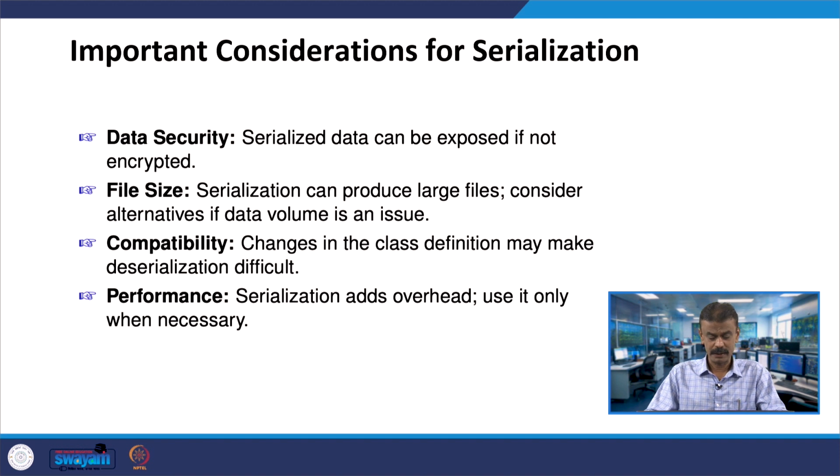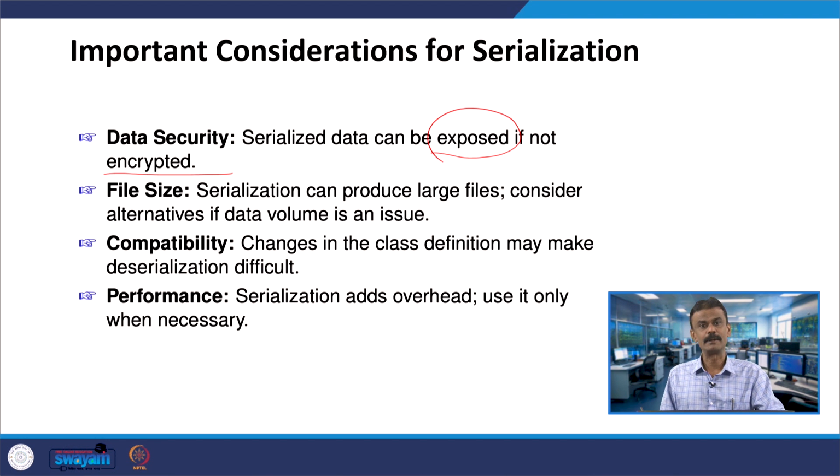These are all the important considerations for serialization. First, data security. Once you are converting from one form to another and keeping it, that is what I talked about with encryption. For example, you are converting 42 into binary, and the intruder can easily try to guess. First, I will try to find out the decimal equivalent. That is how serialized data can be exposed, which is why I also talked about encryption algorithms.